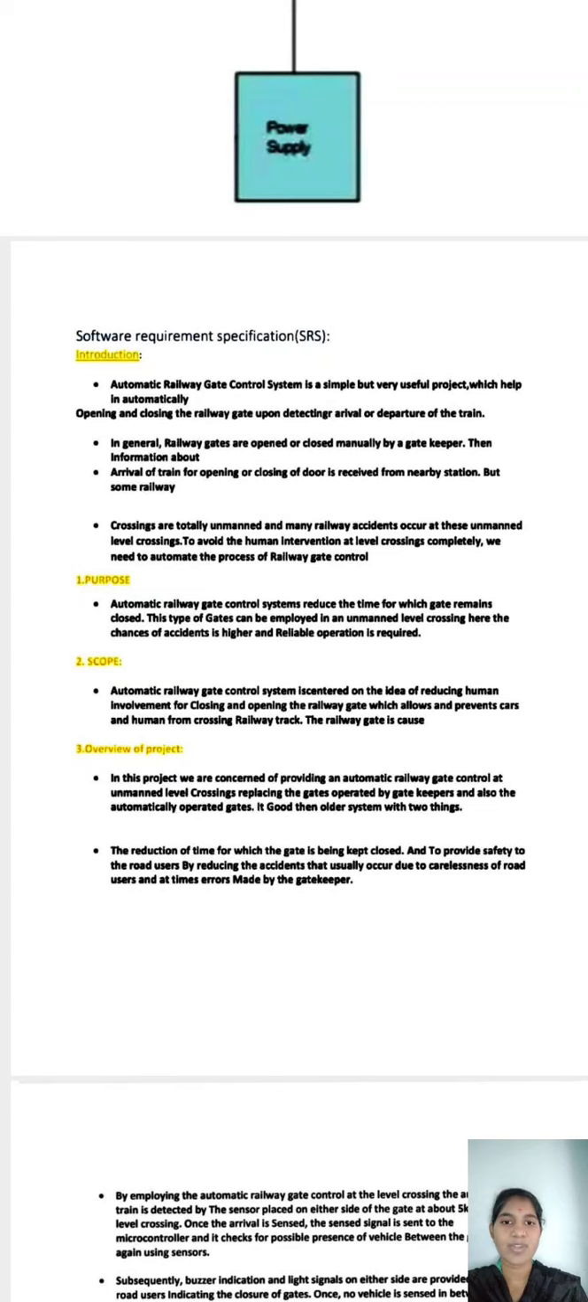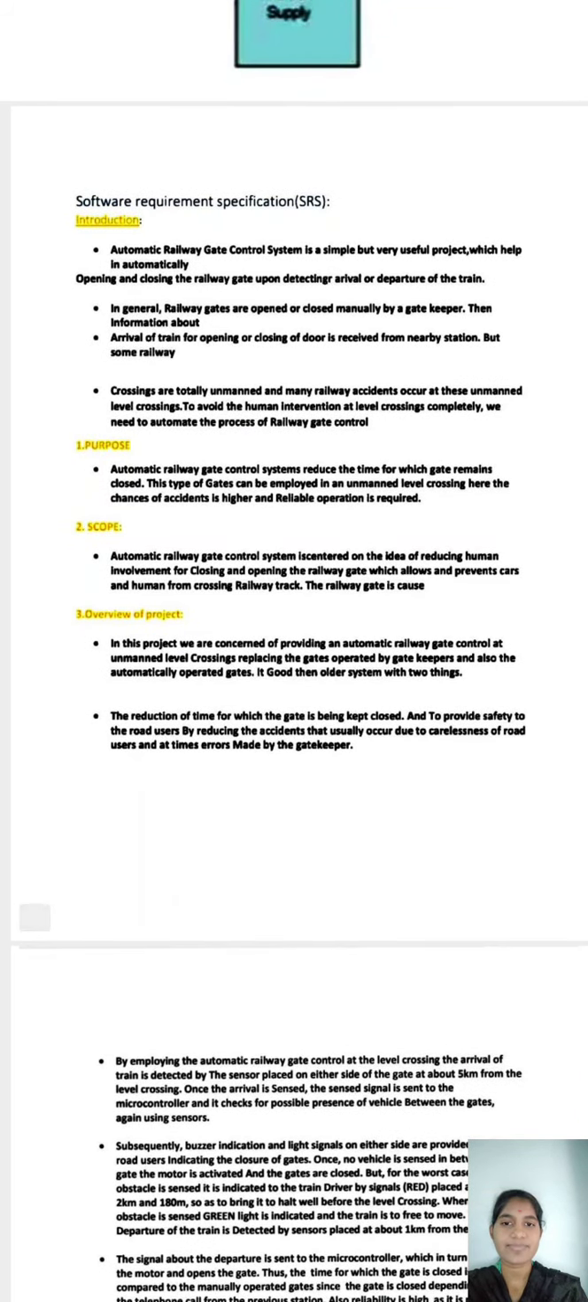To avoid human interaction at the level crossing completely, we need to automate the process of railway gate control. The purpose of this project is that the automatic railway gate control system reduces the time for which the gate remains closed. This type of gate can be employed at an unmanned level crossing, where the chances of accidents are higher and reliable operation is required.